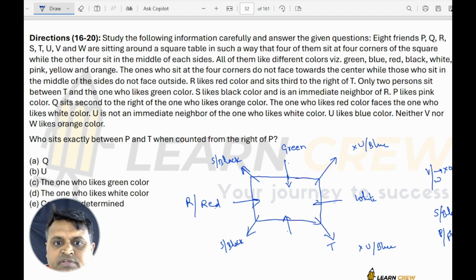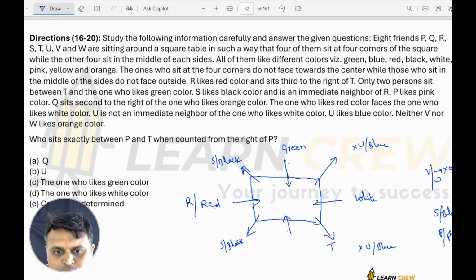Q is already second to the right, so it is not Q here, and it cannot be orange. Out of these two, it is not possible. Q is second to the right of the one who likes orange color.